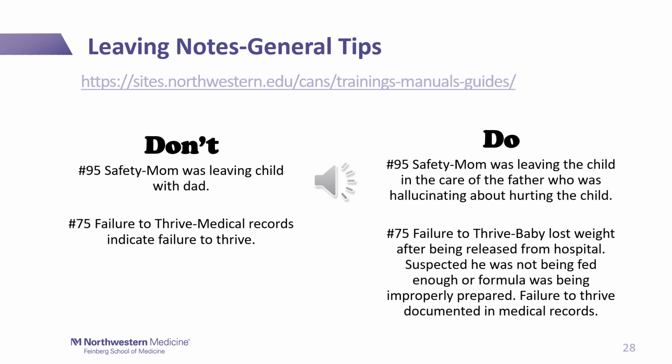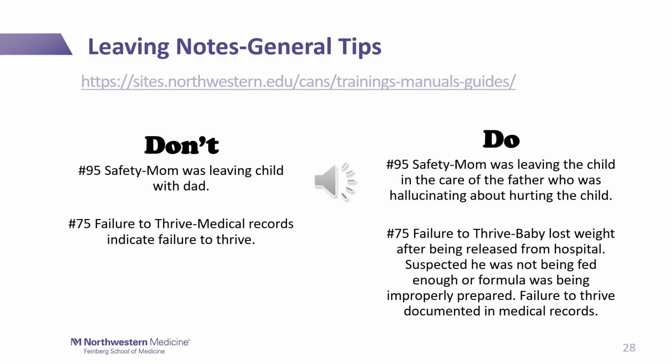Similarly, for number 75, failure to thrive, a note that states medical records indicate failure to thrive does not give us much information. However, if the note stated baby lost weight after being released from hospital, suspected he was not being fed enough or formula was being improperly prepared, failure to thrive documented in medical records, we now have a better understanding of why number 75, failure to thrive, was scored as a need.